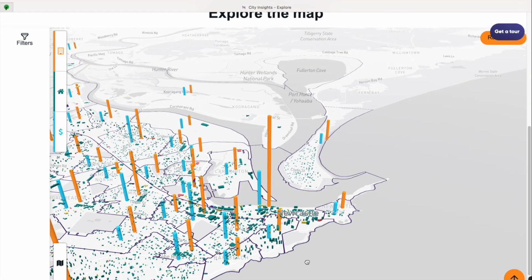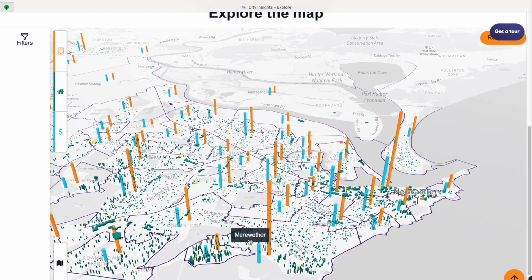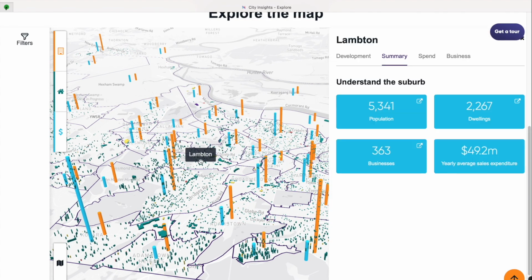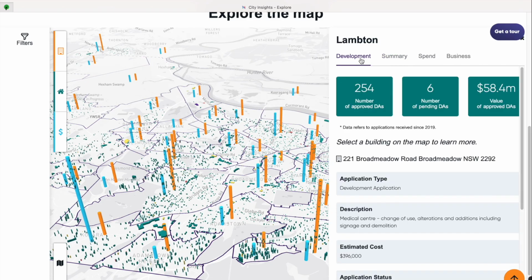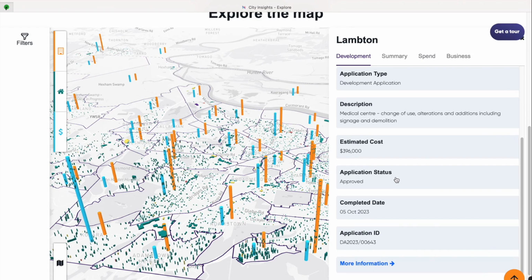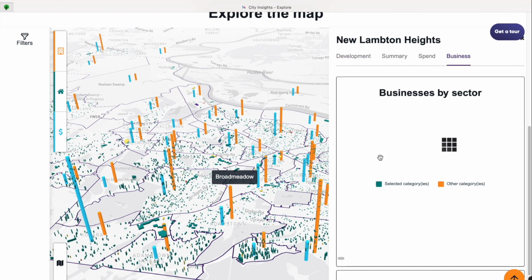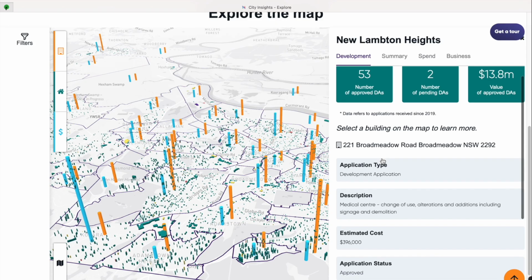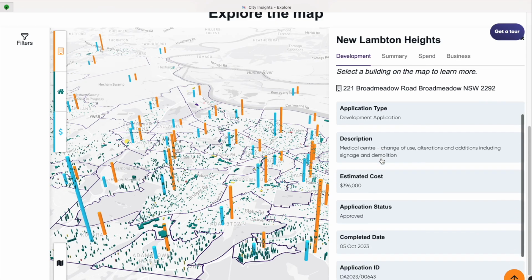With these visuals, James isn't just reading numbers. He's seeing the trends in a way that's easy to understand. He doesn't need to be a data analyst to interpret. City Insights turns complex information into clear, actionable insights for him and his business. It helps him understand his current market, benchmark his suburb against other suburbs, and anticipate opportunities created by new development.